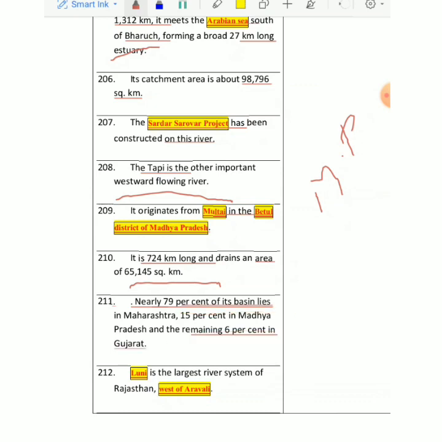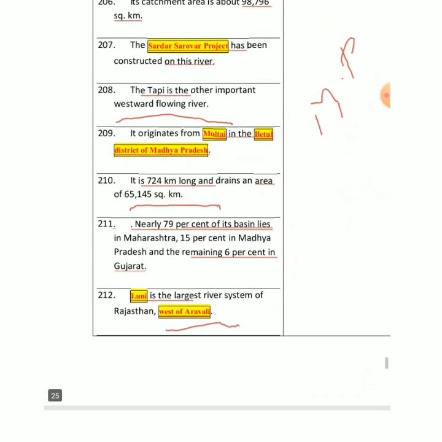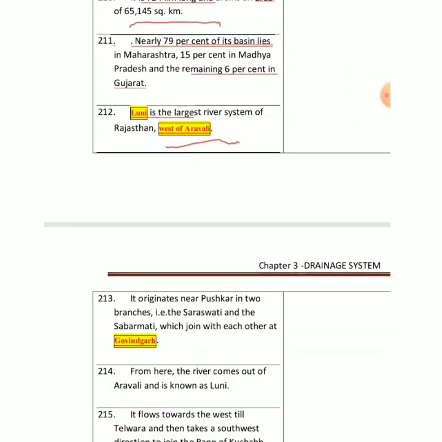We come across some rivers in Rajasthan. राजस्थान का नाम आते ही आप लोगों को लगता है कि कोई रिवर नहीं होगी, but it is there. We have Luni. Luni means namak, salt. This is the largest river of the Aravallis. Aravalli is parallel to Rajasthan. It originates at a place called Pushkar. There is the only temple of Vishnu in Pushkar.